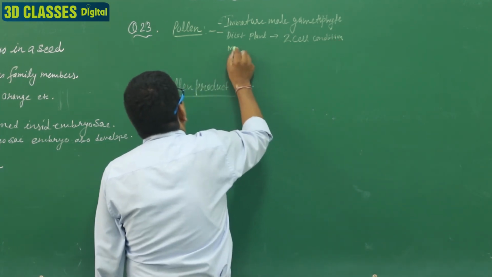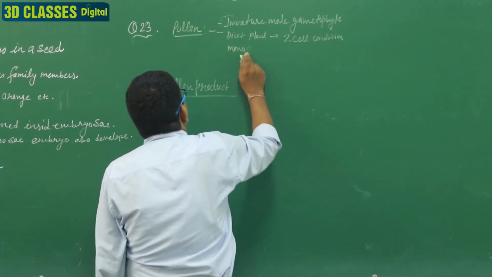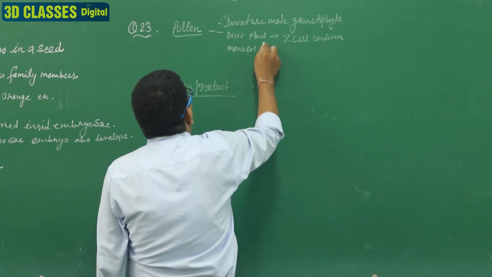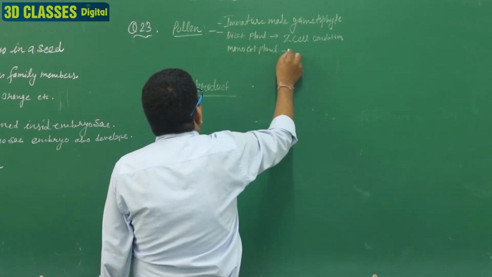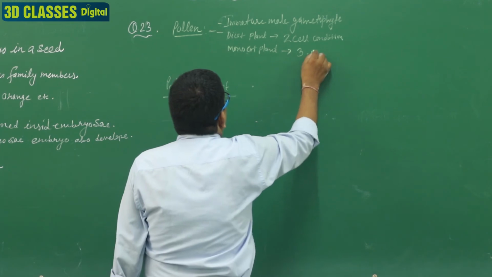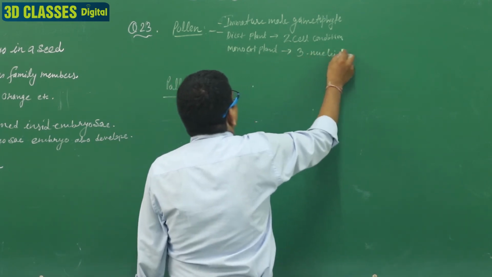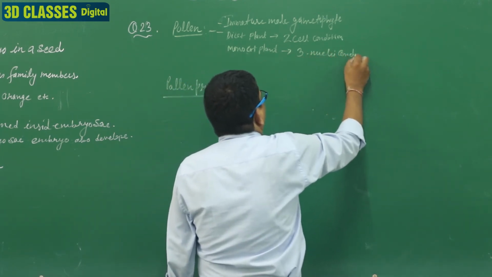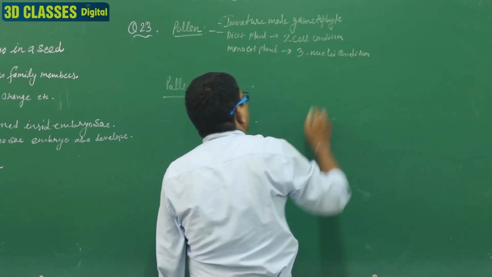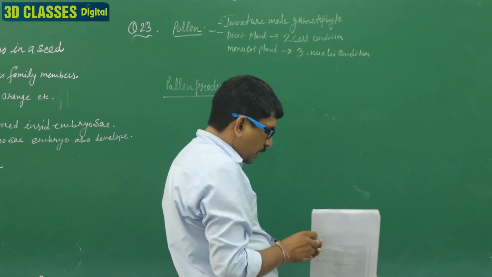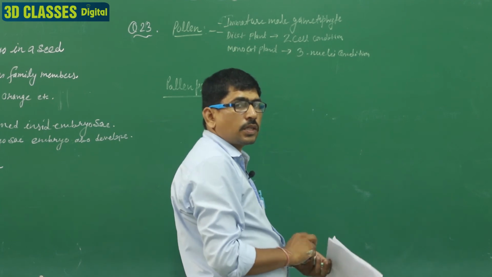And in a monocot plant, it is released in the three-nuclei condition. You know very well, when the anther matures, the pollen grains are released in the 2-cell stage and 3-cell stage.